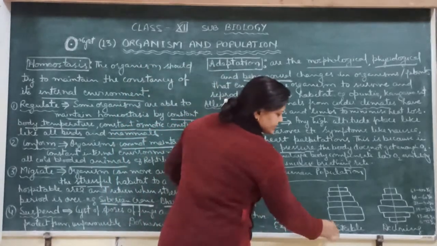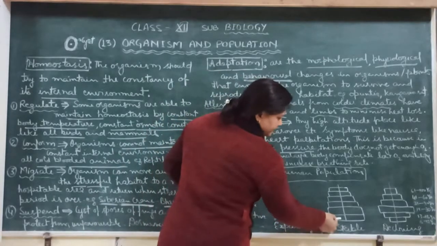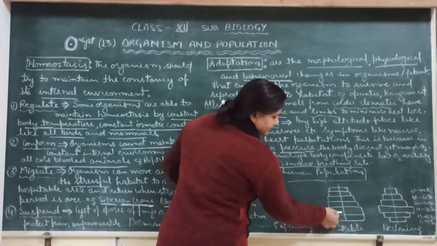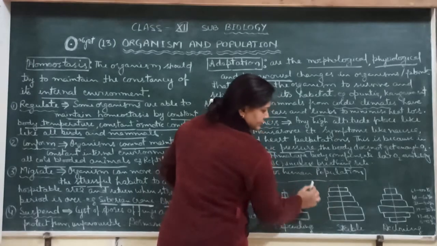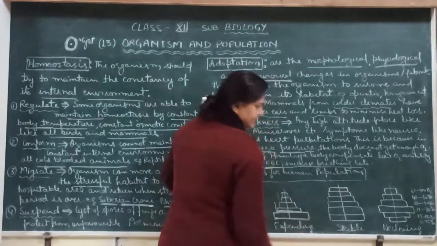And second is the stable pyramid. It is almost stable. You can see here the pre-reproductive age, this is the reproductive age, and this is the post-reproductive age. Almost they are similar in number.